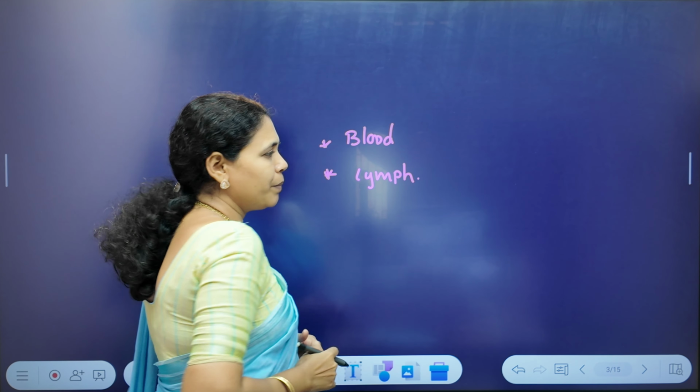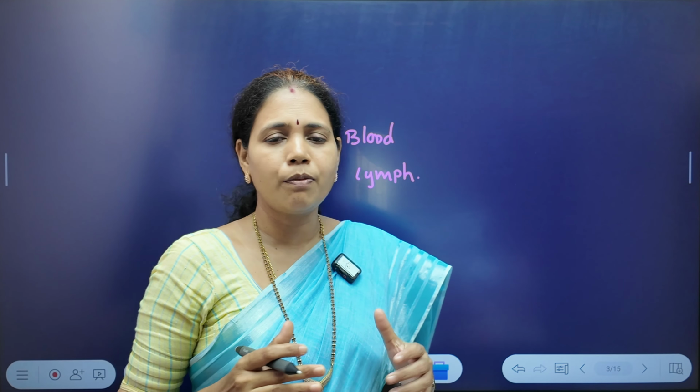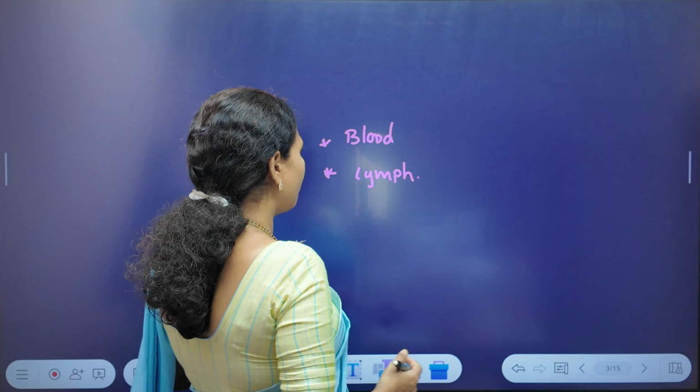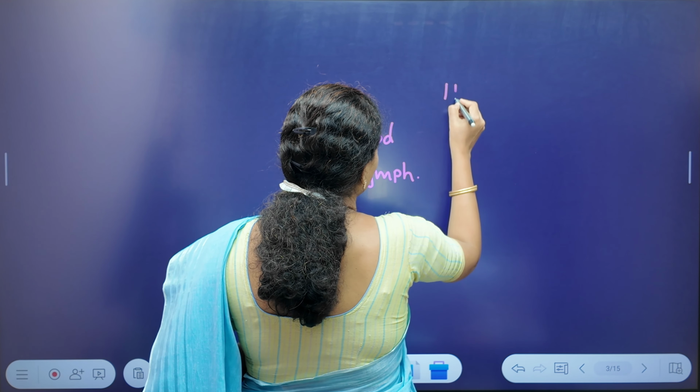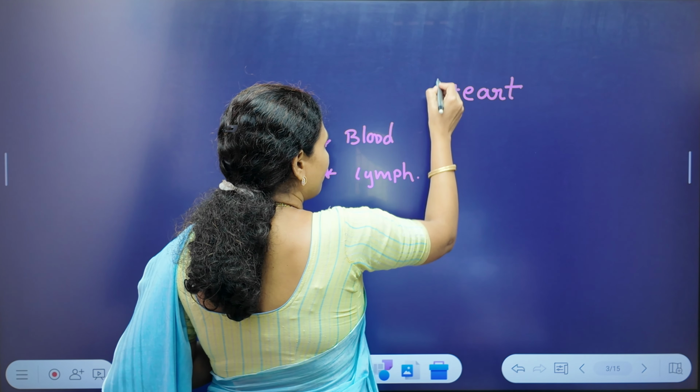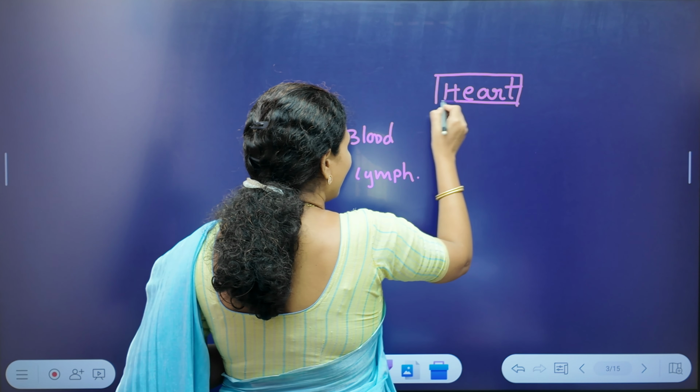So this liquid medium is helpful in transport of materials. But this liquid medium should reach each and every corner of the body. And for that, definitely they need some force. And that force or pressure is produced by a pumping organ, which is nothing but the heart. So the pumping organ is the heart.